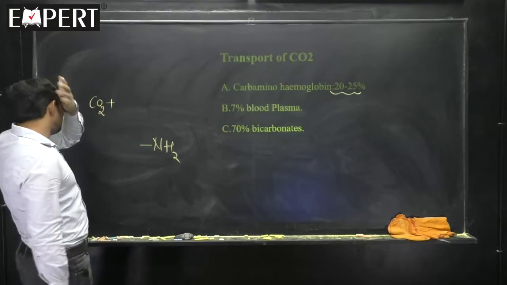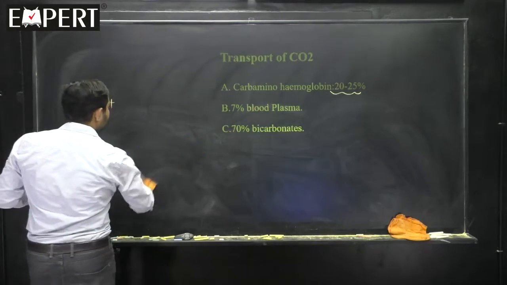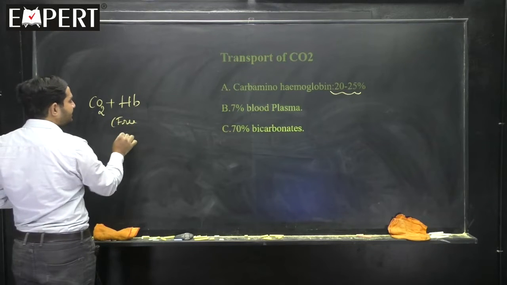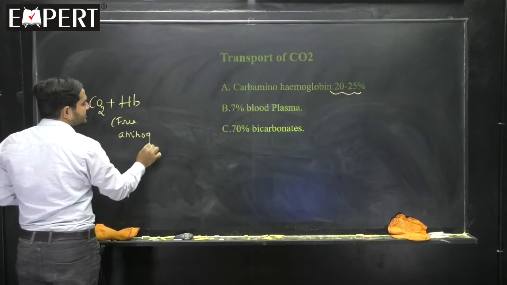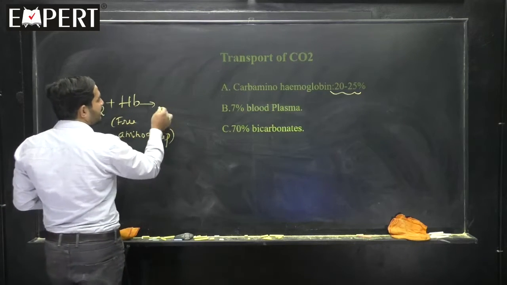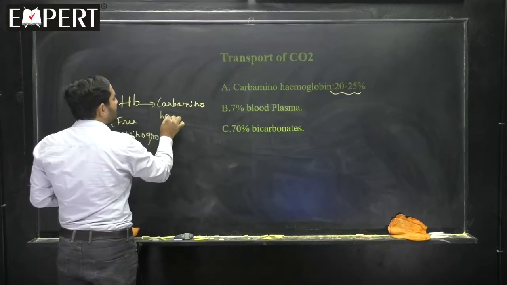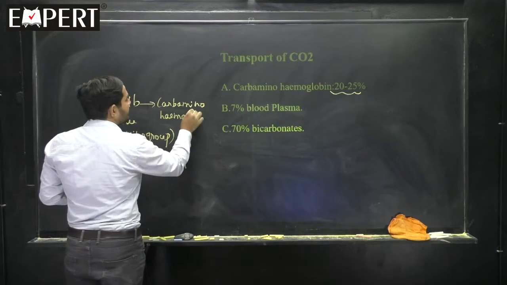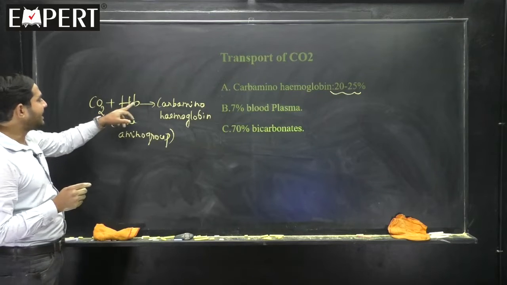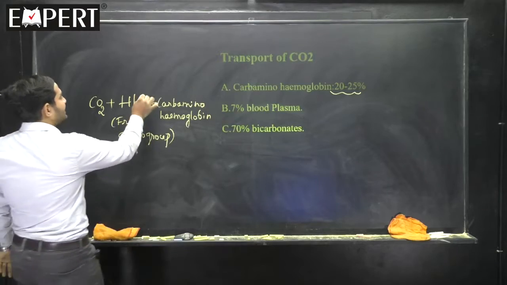Okay. So, the carbon dioxide reacts with the hemoglobin's what group? Free amino group of the hemoglobin, to become carbamino hemoglobin, carbamino hemoglobin, and that is what is happening. And this carbamino hemoglobin formation takes place where? You tell me. It takes place at the tissue level.